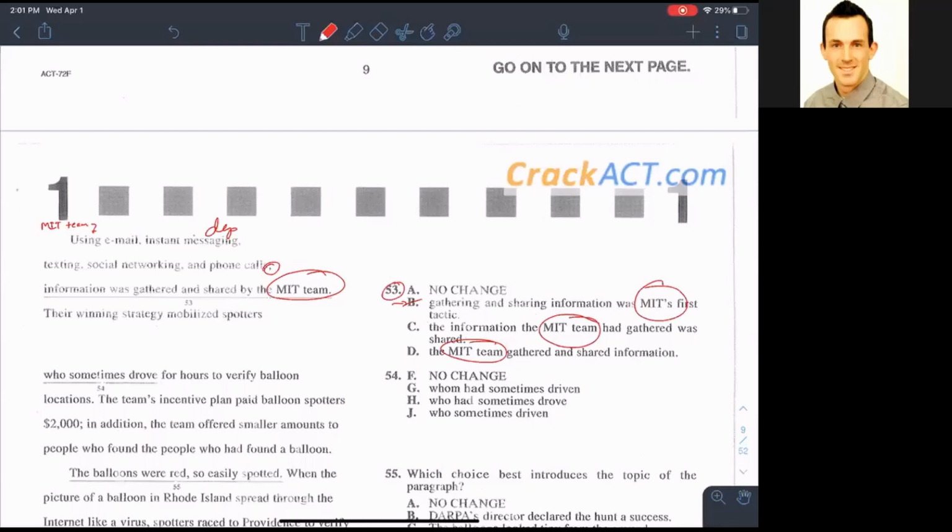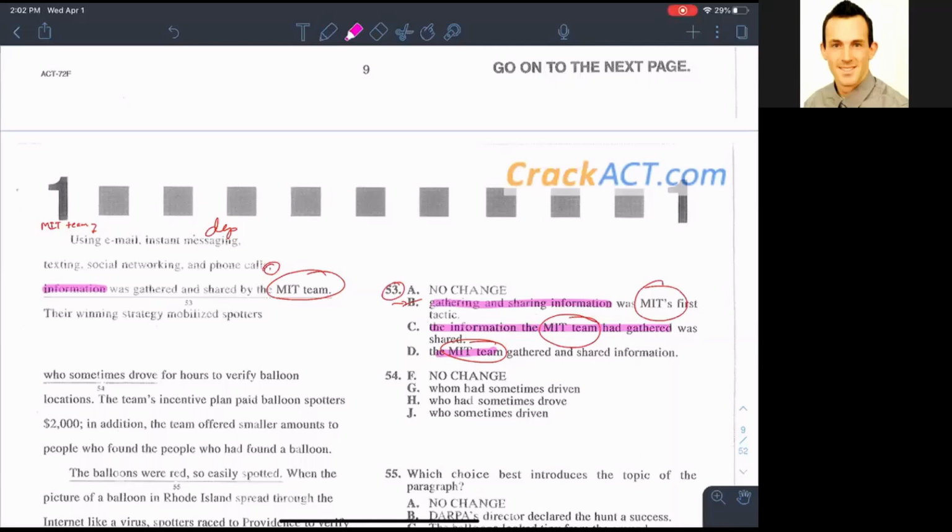In the case of all the examples that are wrong, you have a different subject. So if I look at A, information is the subject. In the case of B, gathering and sharing information is the subject. The information the team had gathered, all of it is the subject. It's the information technically. And then D, the MIT team. Even though in B, gathering and sharing information technically is the subject, it just isn't the correct organization, right?